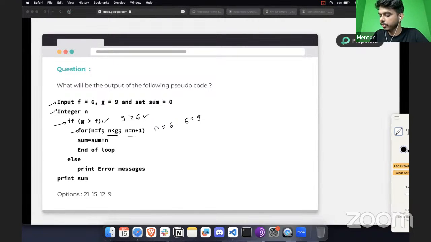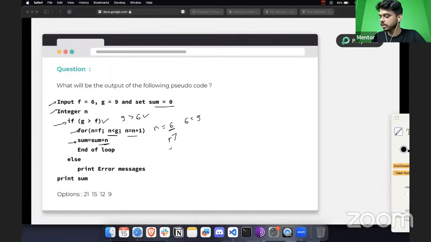Meanwhile, we are going to add to sum, which is initially 0. You're going to add the first n value, which is 6. Then later, in the second iteration, you will add 7 into that.